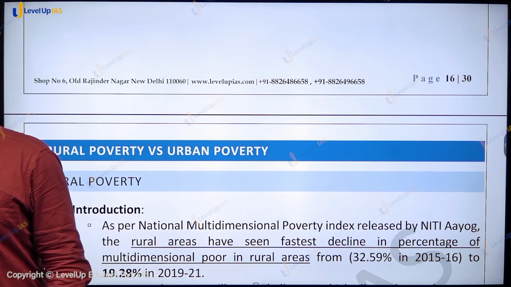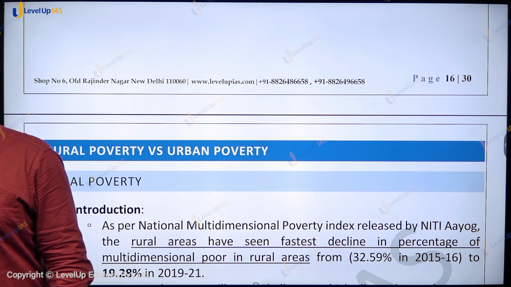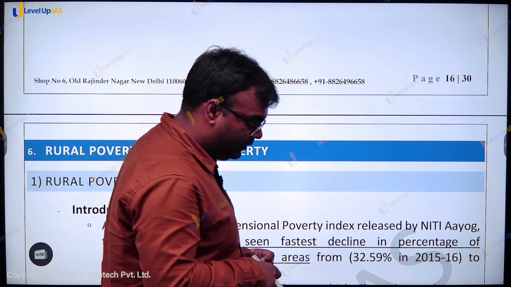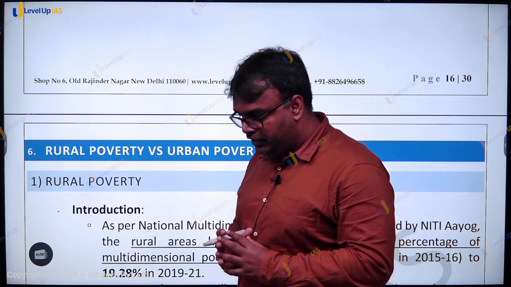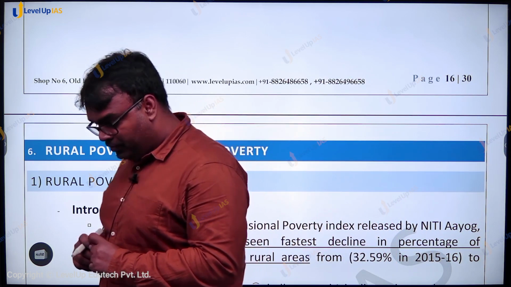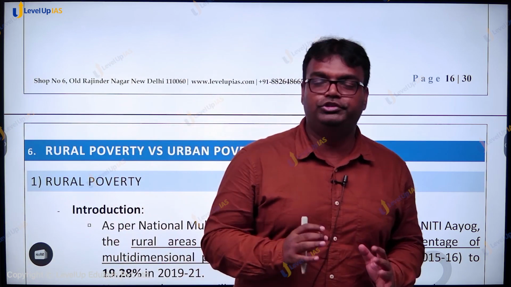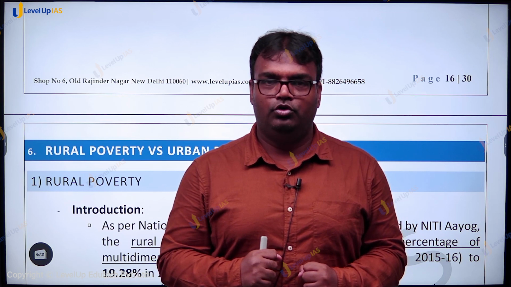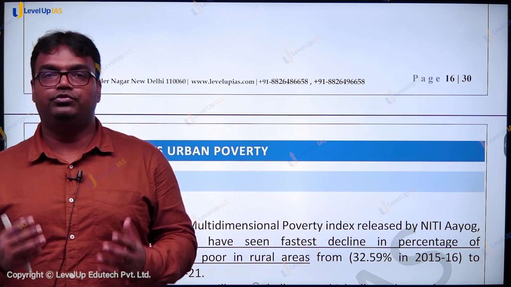So while we do not have consumer expenditure based estimates, the Multidimensional Poverty Index, both at the global level produced by UNDP and at the national level produced by Niti Aayog, clearly shows that in our fight against poverty, we are moving ahead. Over the period, various governments have taken many initiatives, and those initiatives are bearing fruit now.